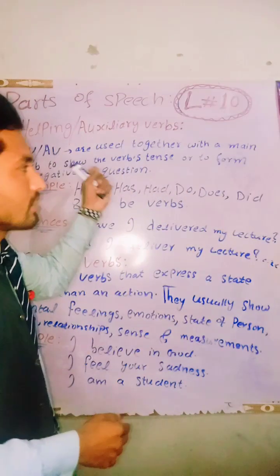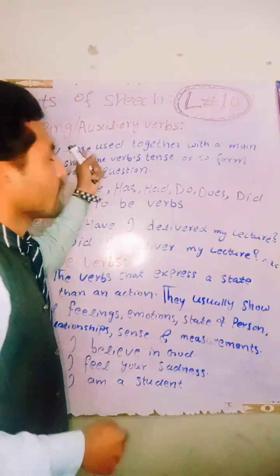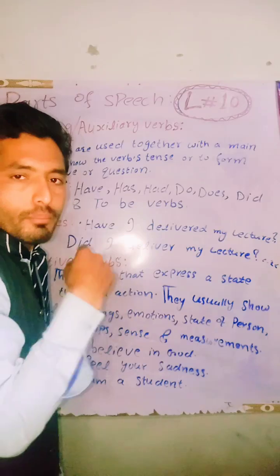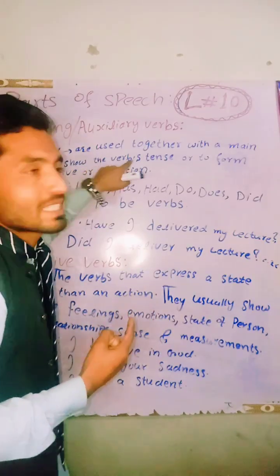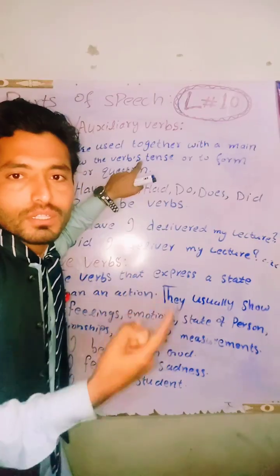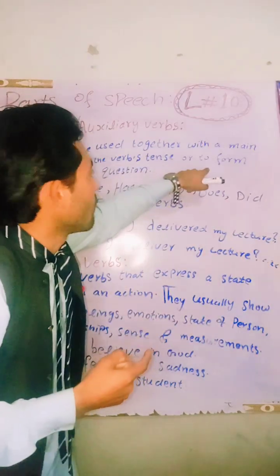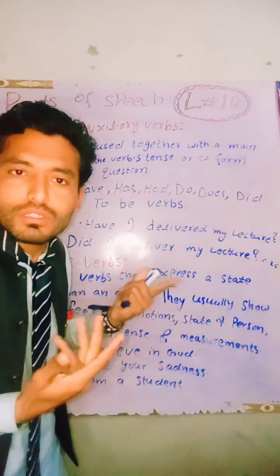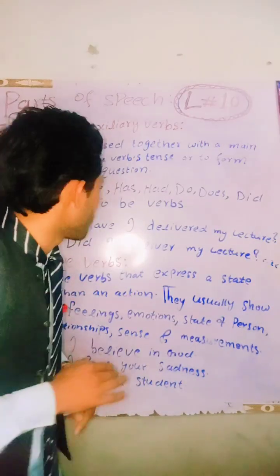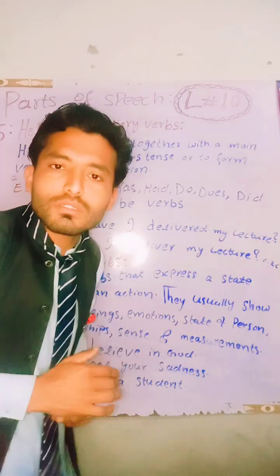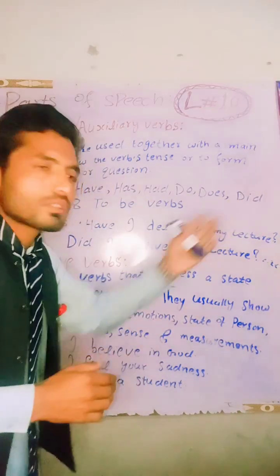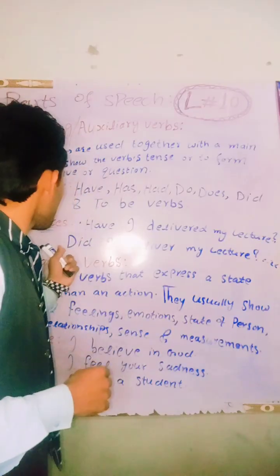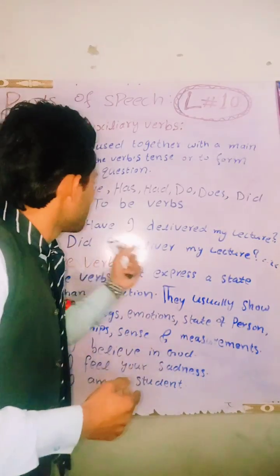Just read it. Helping verbs, also called auxiliary verbs, are used together with a main verb to show the verb tense. They show the tense of the verbs: present tense, past tense, or future tense. They are also used to form negative sentences or questions. That is the work of auxiliary or helping verbs. Have I delivered my lecture? This is present perfect tense, an interrogative sentence that asks a question. Why myself? Did I deliver my lecture?